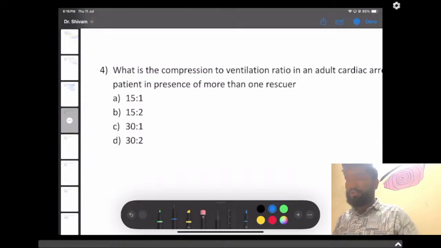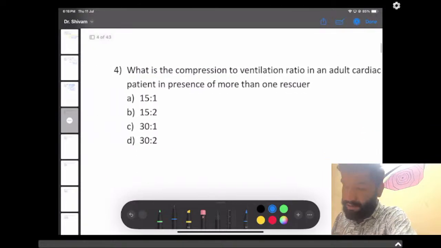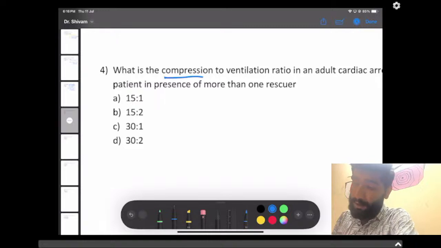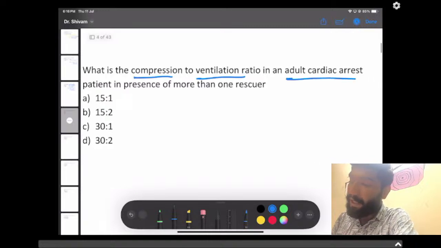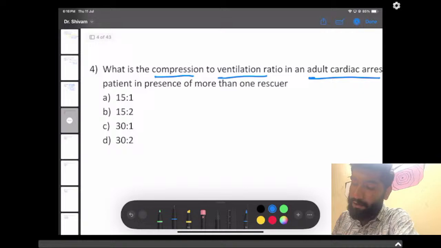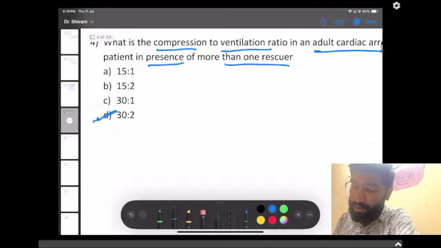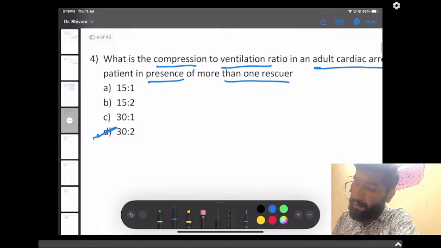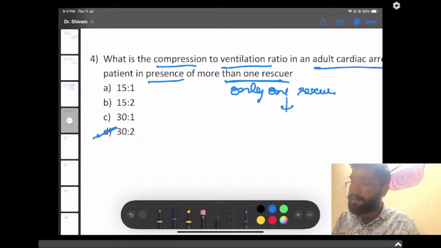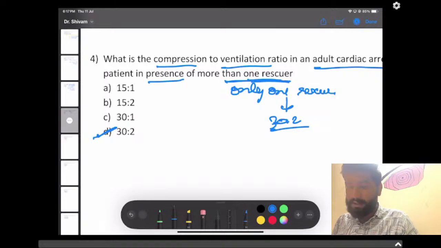The question was about adult cardiac arrest, the compression to ventilation ratio, if there was more than one rescuer. So the answer here should be 30:2. Whether there was more than one rescuer or only one, the answer is the same, 30:2. In an adult, if only one rescuer is present, the answer should still be 30:2.